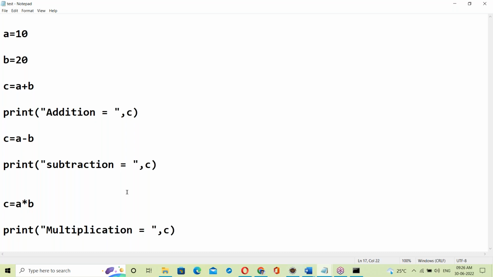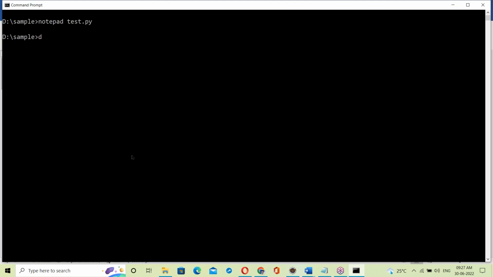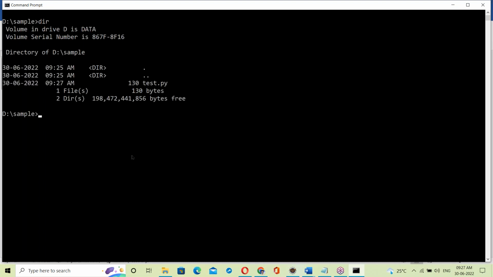Multiplication. So this is a simple program: a program to add, subtract, and multiply two numbers. It's a very simple script, taken for understanding purposes. Save with Ctrl+S in Notepad, saved, and exit. Now CLS, then DIR.